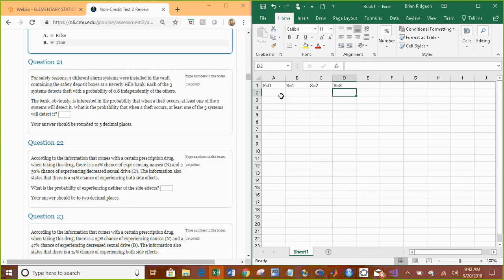Another way of writing these is in terms of 0, 1, 2, and 3. If we add the probabilities together for 1, 2, and 3, that's going to be the probability that x is greater than or equal to 1. This is still x equals 0. What we know is that the probability that x equals 0, plus the probability that x equals 1, plus the probability that x equals 2, plus the probability that x equals 3, adding them together, we get a total of 1.